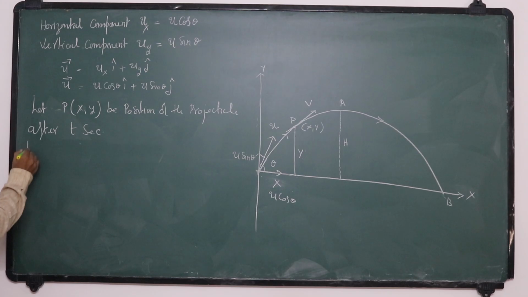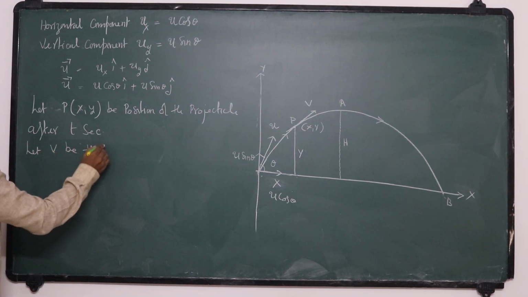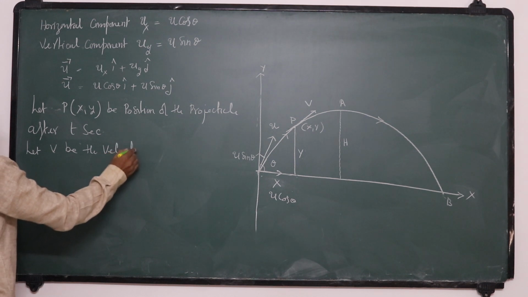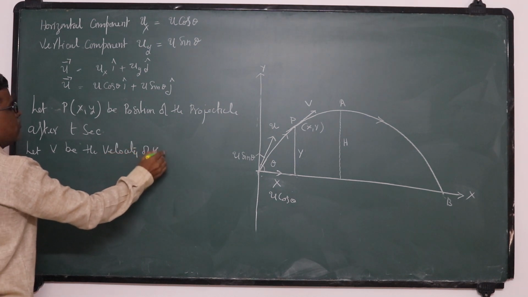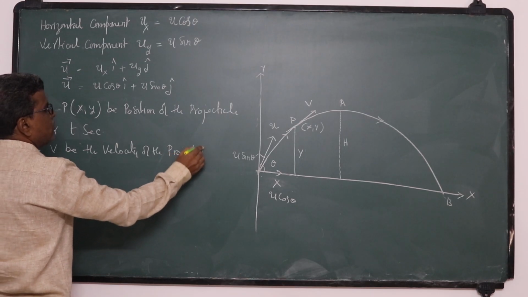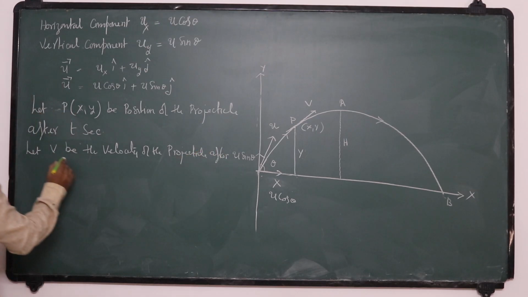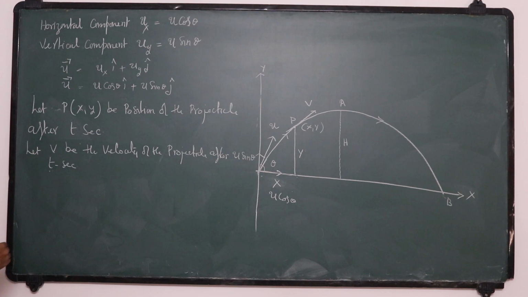So let v be the velocity of the projectile after t seconds.